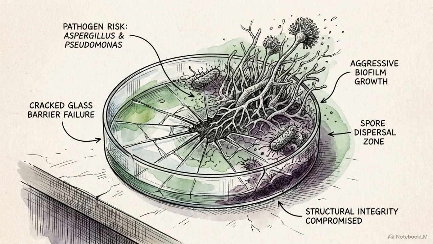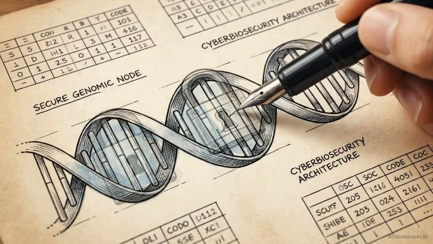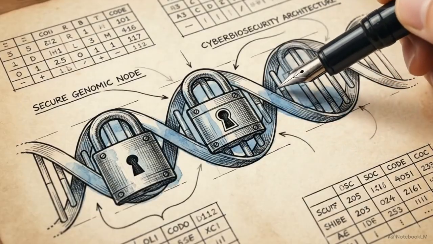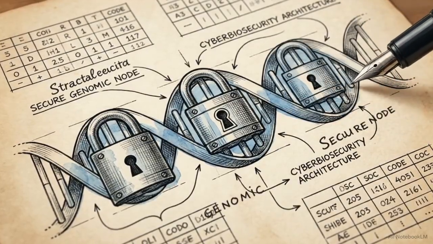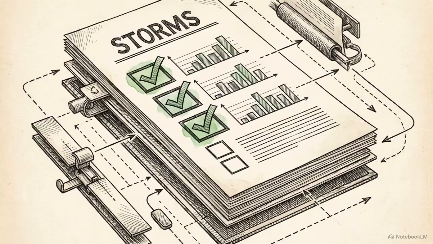Unregulated DIY FMT presents pathogen risks, while engineered probiotics carry the danger of uncontrolled horizontal gene transfer. Integrating biological data with digital platforms requires strict cyber biosecurity to prevent the manipulation or piracy of genomic information. Overcoming these risks requires standardized reporting, specifically the adoption of the STORMS guidelines.